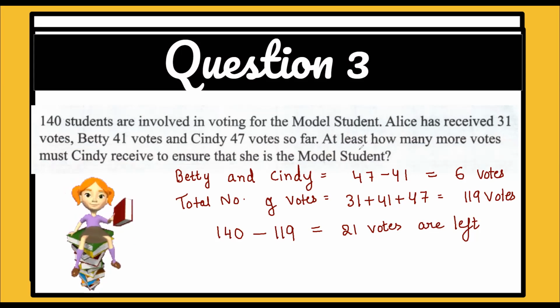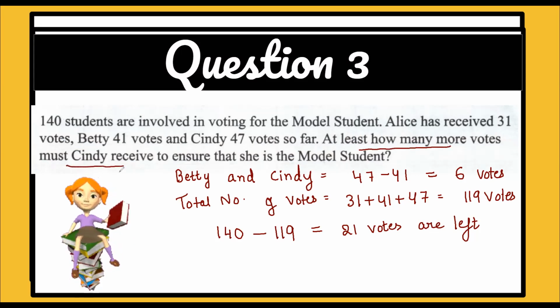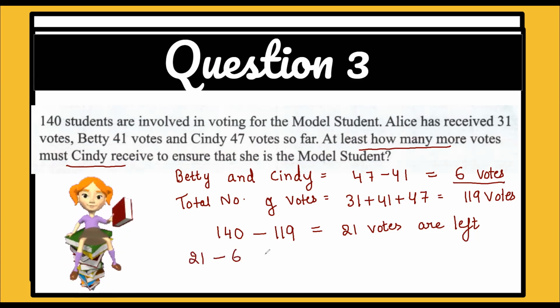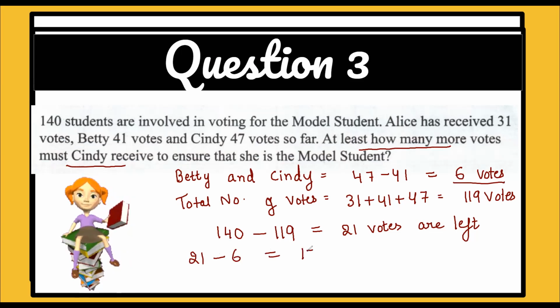Now they are asking at least how many more votes must Cindy receive to ensure that she is the model student. So 21 votes are left. 6 votes is the difference. So let's take the difference. 21 minus 6 gives you 15.